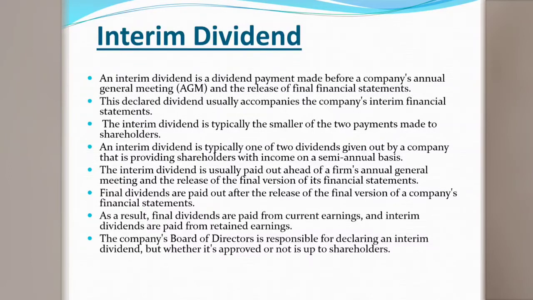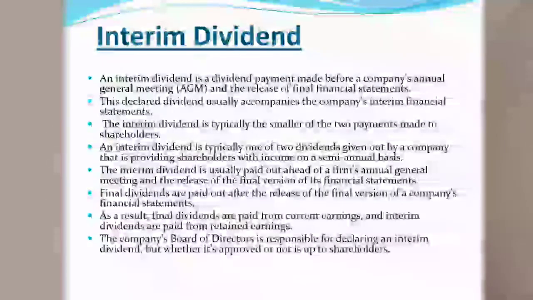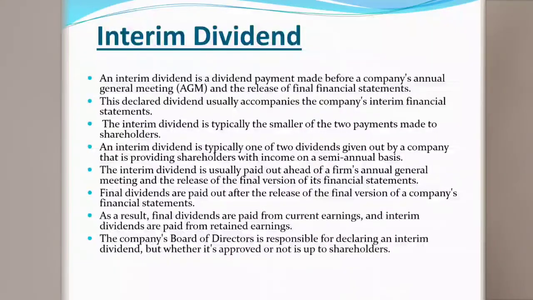So, interim dividend and final dividend. Final dividend is generally paid out after the finalization of the audit report, after the financial year ends. An interim dividend is sometimes given as a special dividend, decided in the company's board of directors meeting.